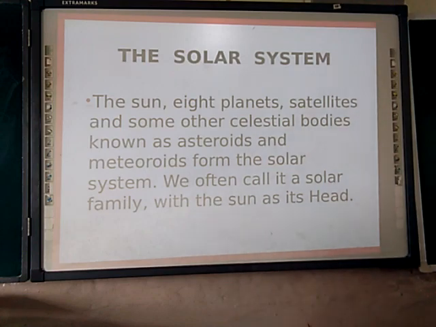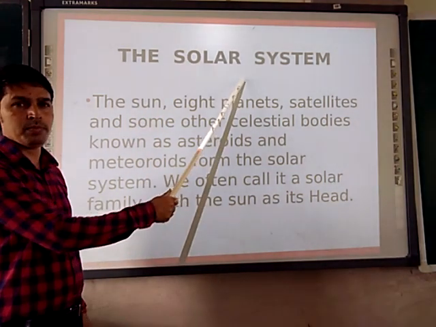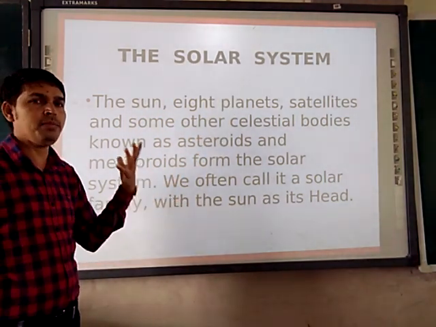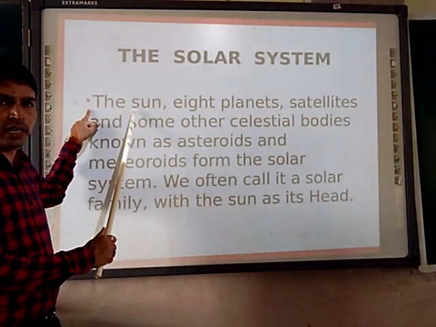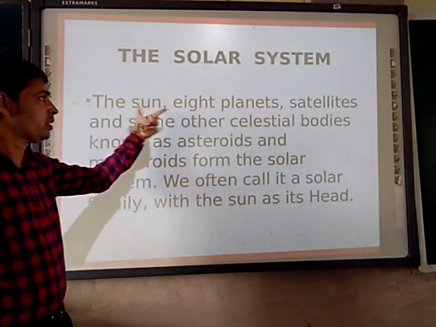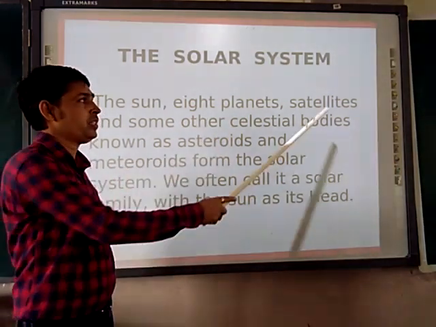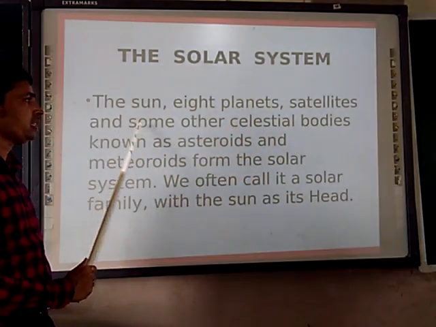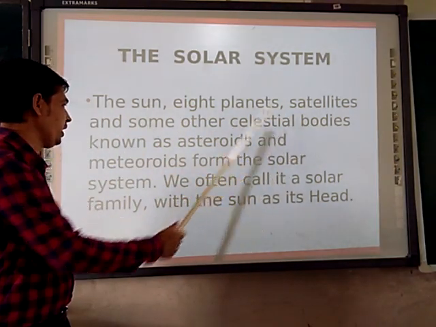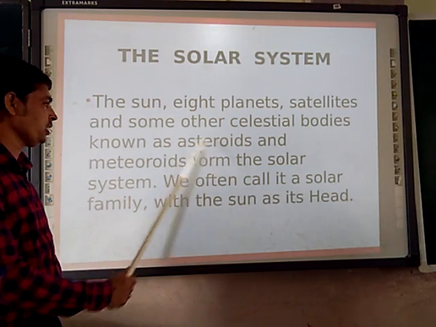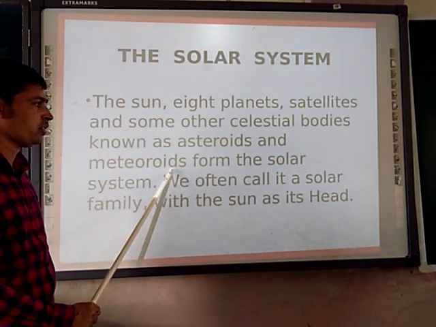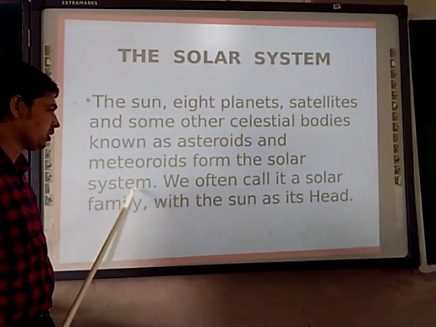First, the solar system. So what is the solar system? In that we have the Sun, the star, 8 planets, satellites and some other celestial bodies known as asteroids and meteorites that form the solar system.